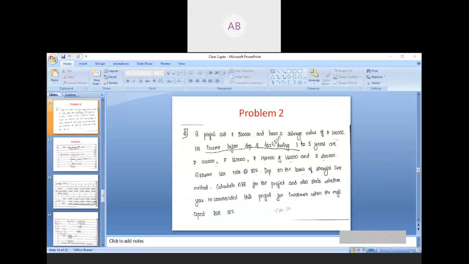Problem number 2, everyone concentrate. A project cost is rupees 5 lakh and has a salvage value of rupees 1 lakh. Salvage value means scrap value. Observe, a project cost is 5 lakh and has a salvage value of rupees 1 lakh. His income before depreciation and tax.